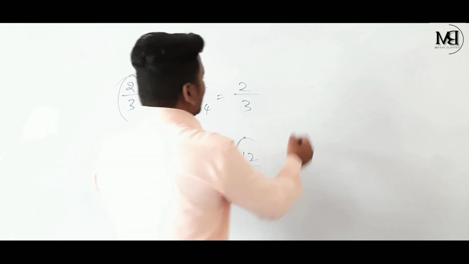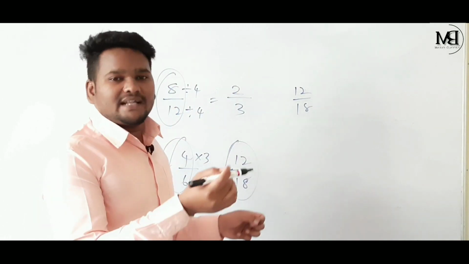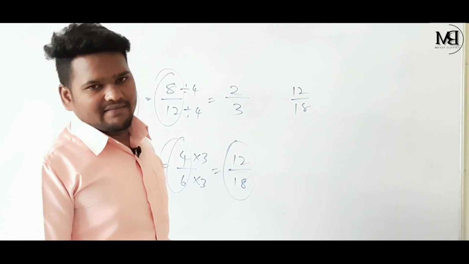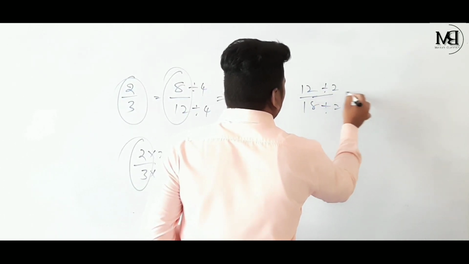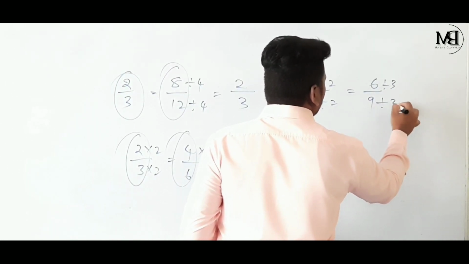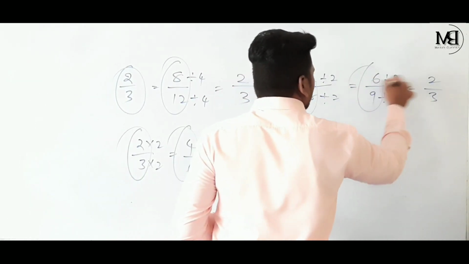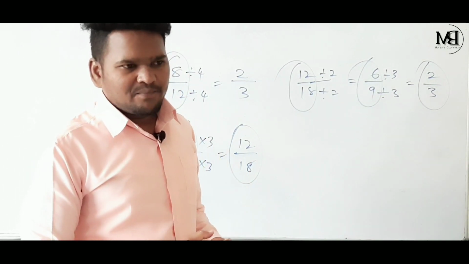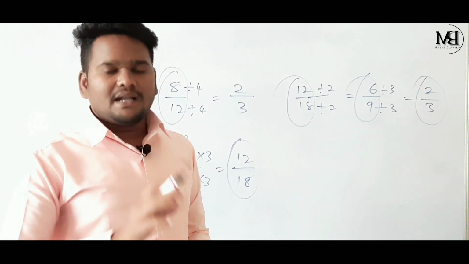If I take the example 12 by 18 only, 12 by 18 is not in its simplest form, so here we can divide the numerator and also the denominator to get the equivalent rational numbers. See, I am going to divide by 2, then I am going to get 6 by 9 here. Let's divide by 3. 6 by 3 is equal to 2, 9 by 3 is equal to 3. Means 12 by 18, 6 by 9, 2 by 3 are equivalent rational numbers. So how are we getting the equivalent rational numbers children? If we multiply or divide the numerator and also the denominator by the same number.